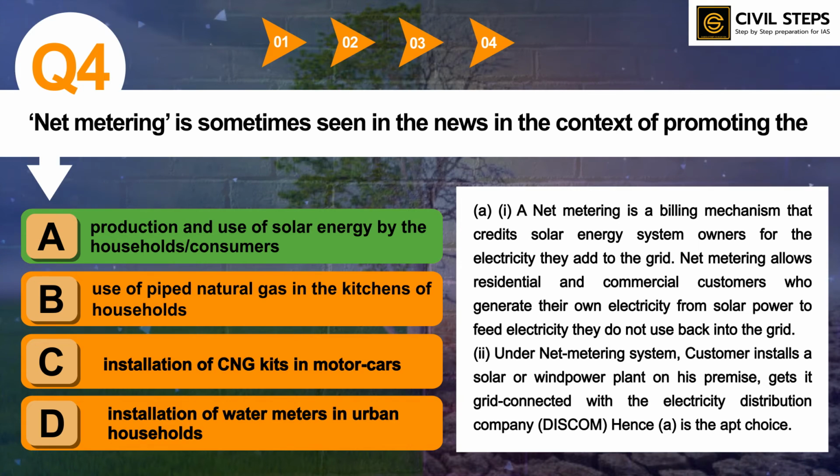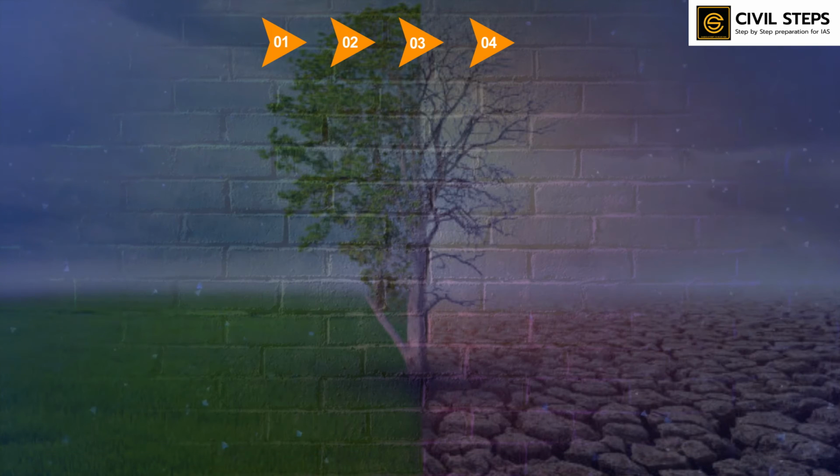So the keywords which are in the news nowadays, you should know the meaning of those keywords. So this can come in the upcoming prelims examination. This keyword net metering was back in the news, and this was asked by UPSC in its prelims examination in 2015 or 16. So you can check about that. So in this way you can prepare the important keywords which are mentioned in newspapers. So let us now discuss question number 5.